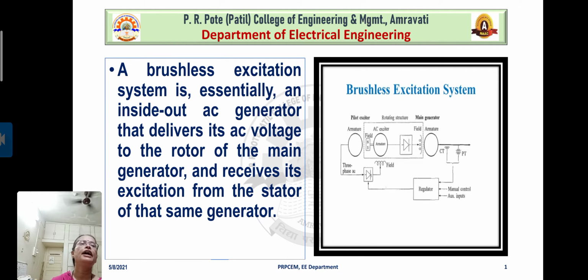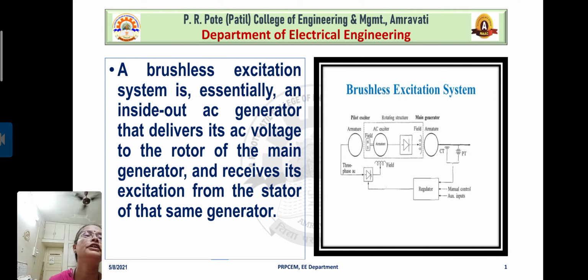You can observe the diagram on the right hand part of the slide. Okay, so you observe here pilot exciter, then the rotating structure. Now it is a rotating type rectifier circuit, therefore it is shown here rotating structure. Then the field winding of the main generator, right?